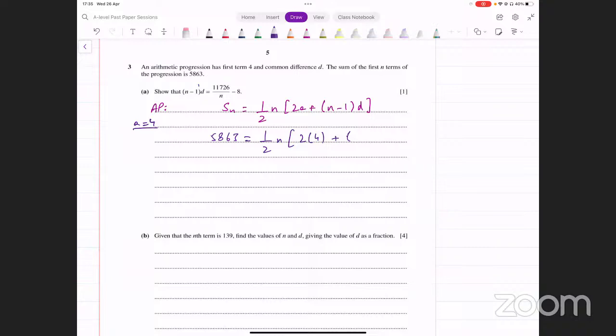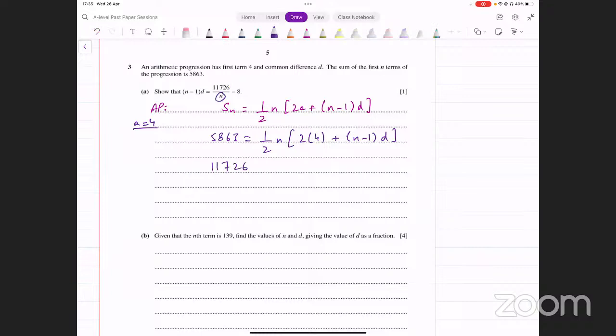Keep it as it is, because यहाँ पे देखें n minus 1 into d लिखा हुआ है ना, तो आपको eventually इस तरह की फॉर्म चाहिए एक साइड के ऊपर, तो आप इसको सिंप्लीफाई ना करें, leave it as it is. This is what we have. Okay, now what we can do is we can multiply 2 on the other side. What is that going to give us? 5863 into 2. And that gives us this number that we have here, 11726.